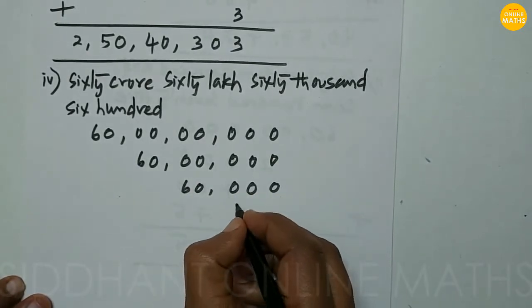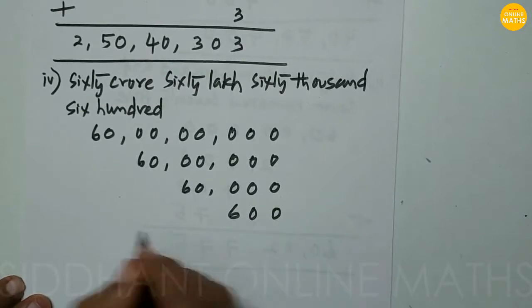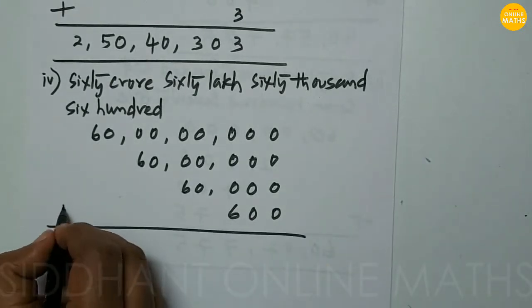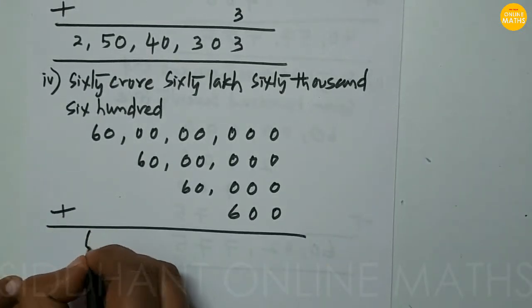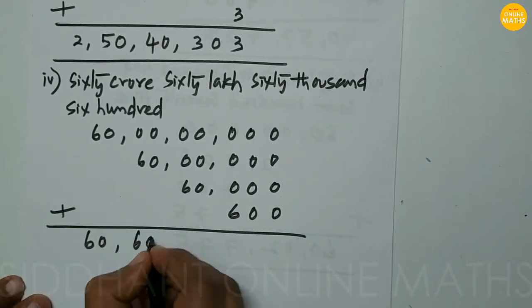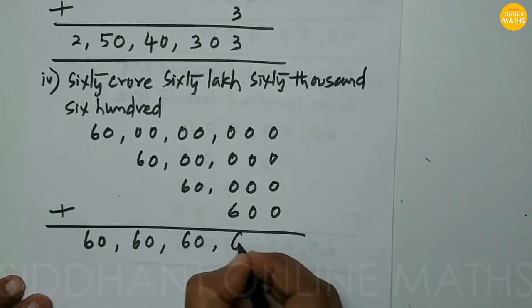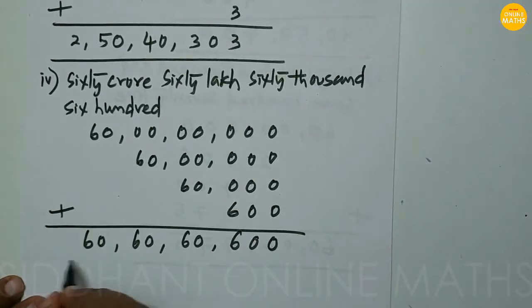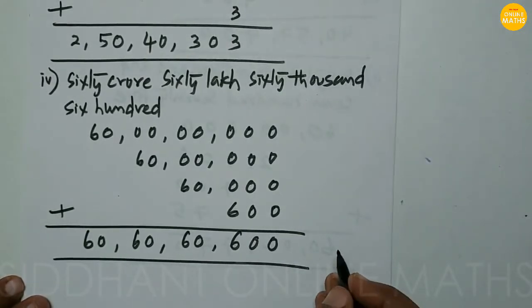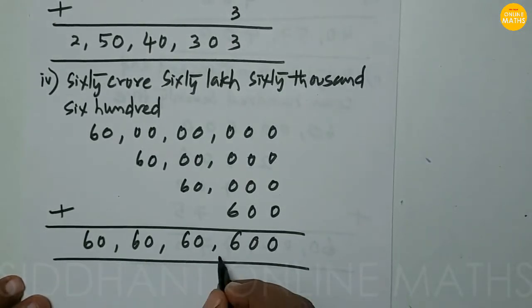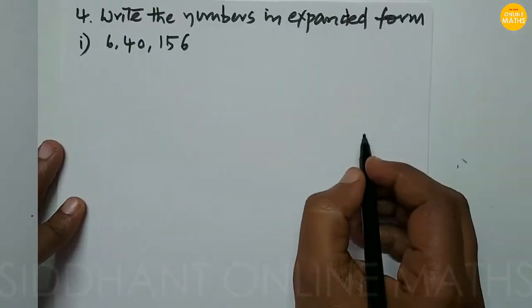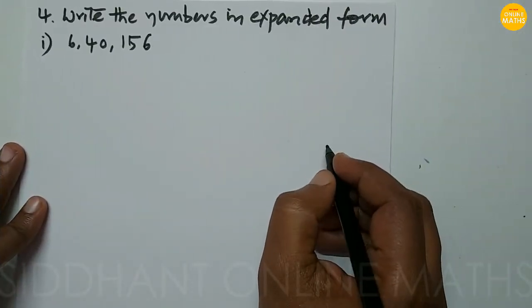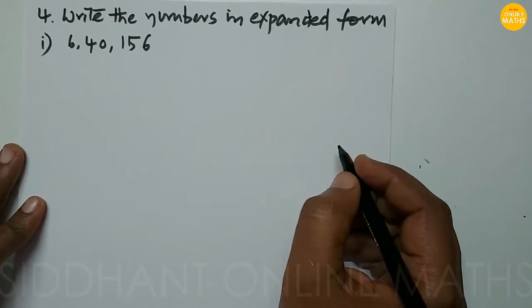Next 600, 2 zeros after 6. Then just sum here, this is 60 60 60 600. So this is the figure format.